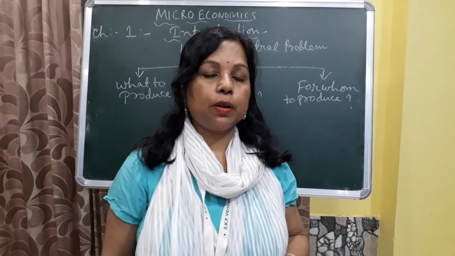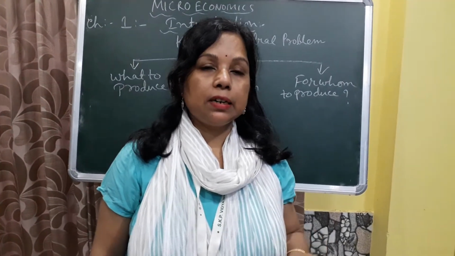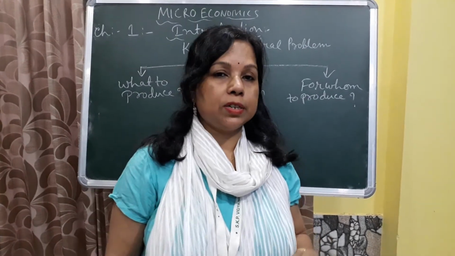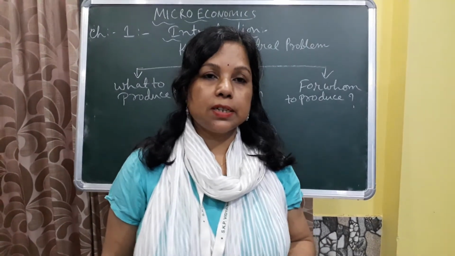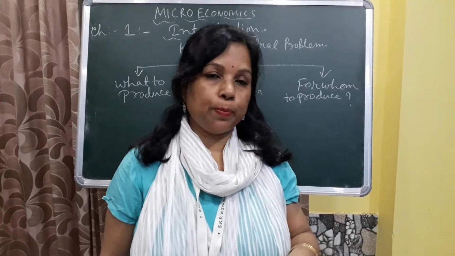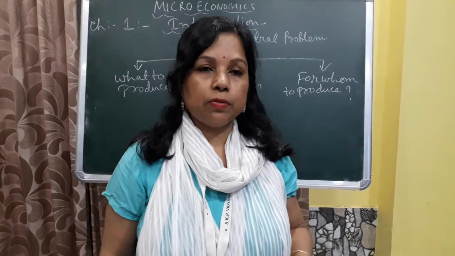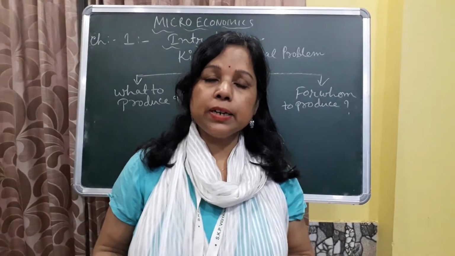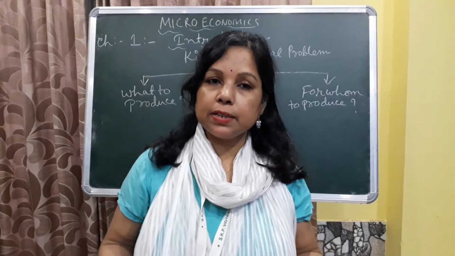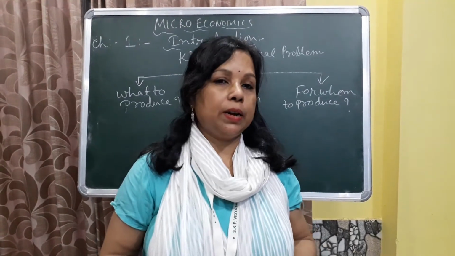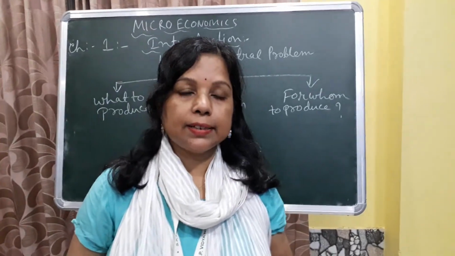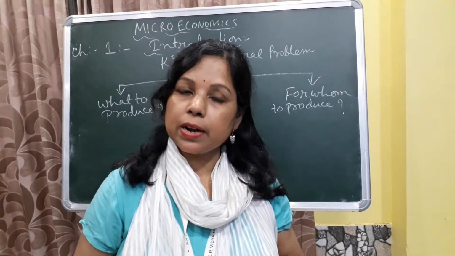What is the central problem of an economy? The central problem of an economy is the problem of choice of resources. Choice of resources means that we have to choose the purposes for which a resource will be used, because we know that our resources are limited and scarce, and human wants are unlimited. So we have to produce things in alternative ways. This is the main problem in our economy.